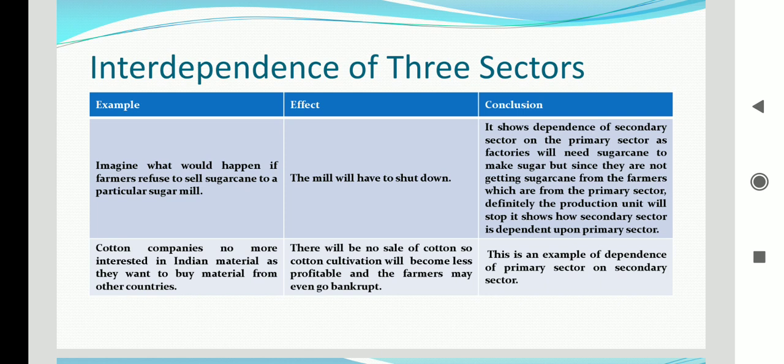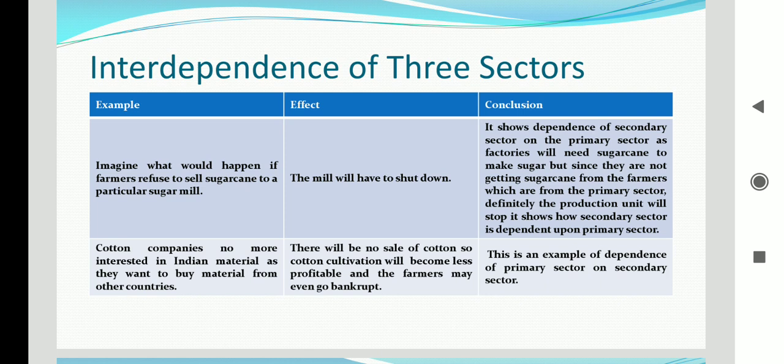Just imagine what would happen if farmers refuse to sell sugarcane to a particular sugar mill. Now we know that sugar cane is a product of primary sector. It is produced by the exploiting of the natural resources.